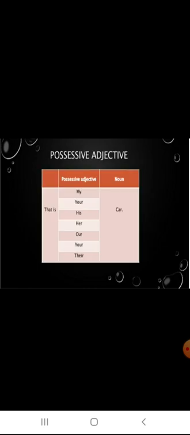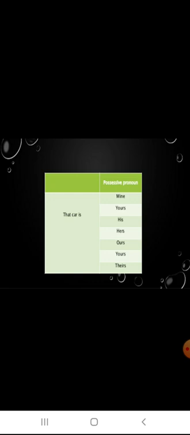Now you see the possessive adjectives. Here we are seeing the adjective, not the pronoun. That is my car. That is your car. That is his car or her car. Our car, your car. Now let us see the possessive pronouns. That car is mine. That car is yours. That car is his. These are possessive pronouns, because possessive pronouns are the words that show possession or ownership.